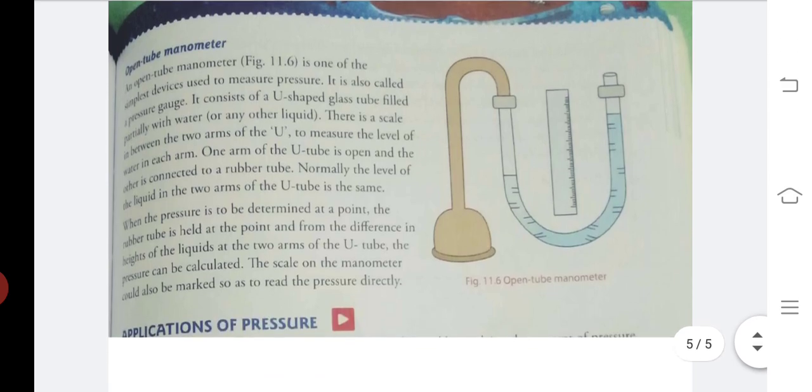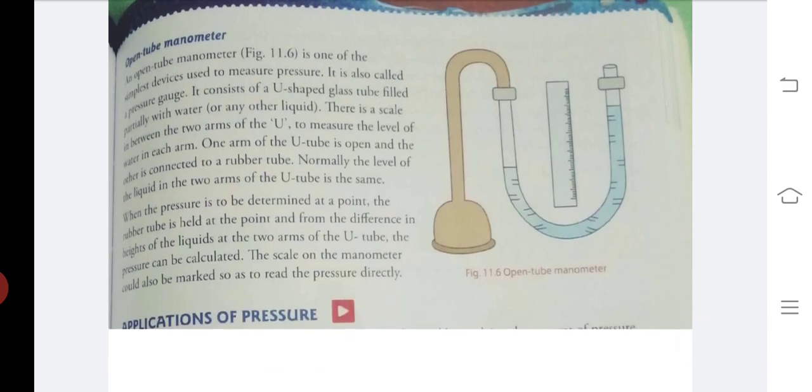And lastly, we have the open tube manometer. This is a simple device to measure pressure. This is also called a pressure gauge. And it is a U-shaped glass tube filled with water. Not completely, partially filled with water. In between there is a scale, and one arm is open, whereas another arm is connected to a rubber tube. So this is used to measure the pressure.